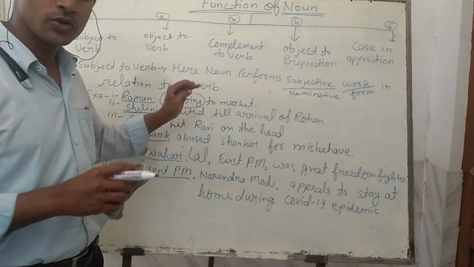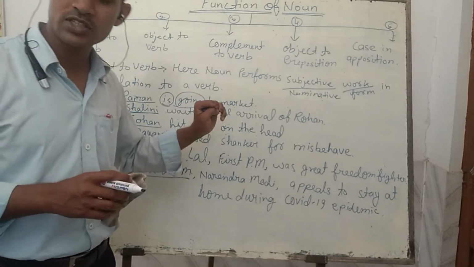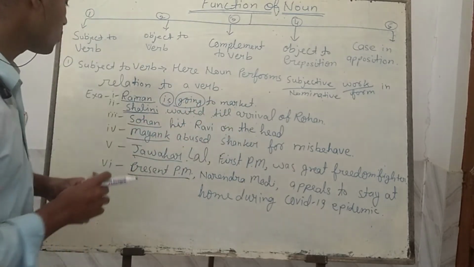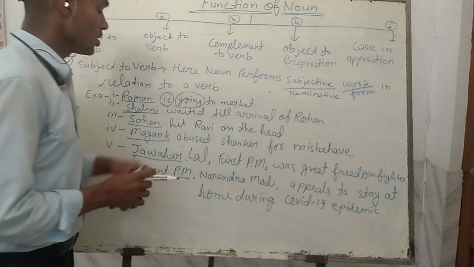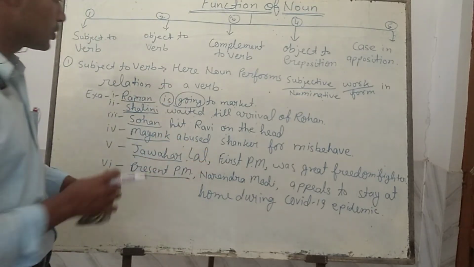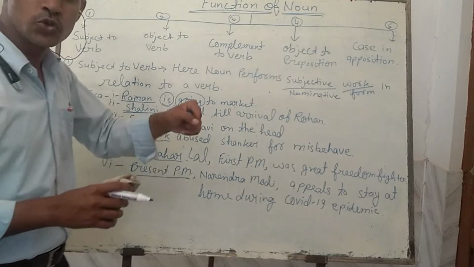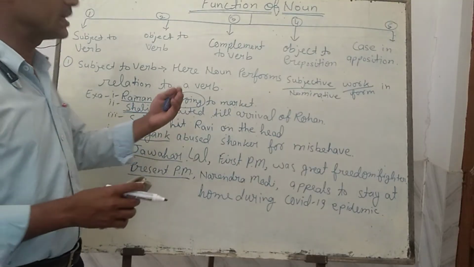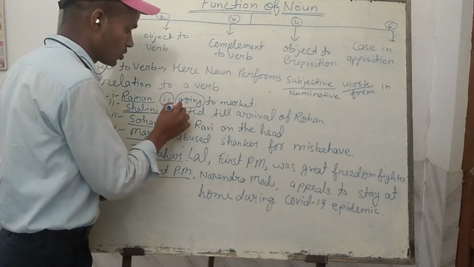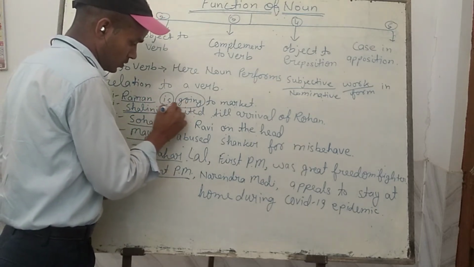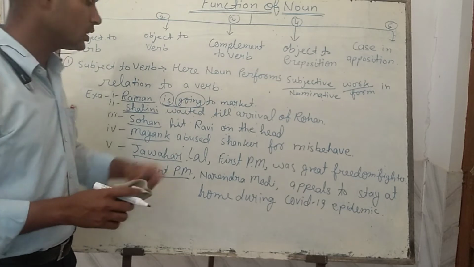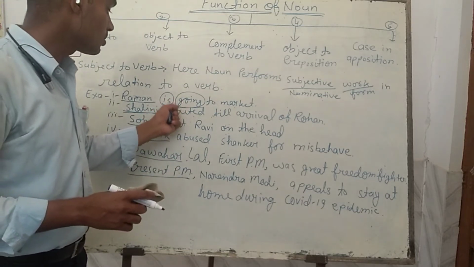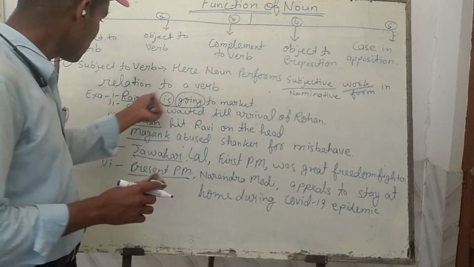To find out the subject of the action, you have to ask your verb, the main verb of the sentence, who is the doer. If you ask the verb going, who is going, then this verb going will reply that Raman is going.